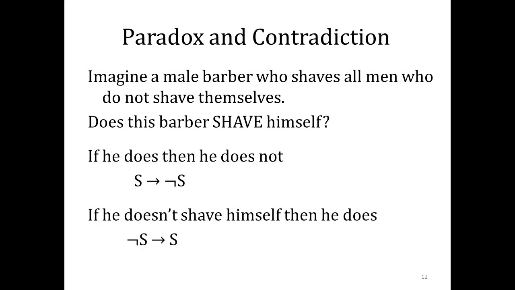Now you might think this is just a silly example with words, but this manifested itself pretty devastatingly in the history of mathematics when Frege was building what later became called naive set theory, and Russell proposed a similar problem to it.